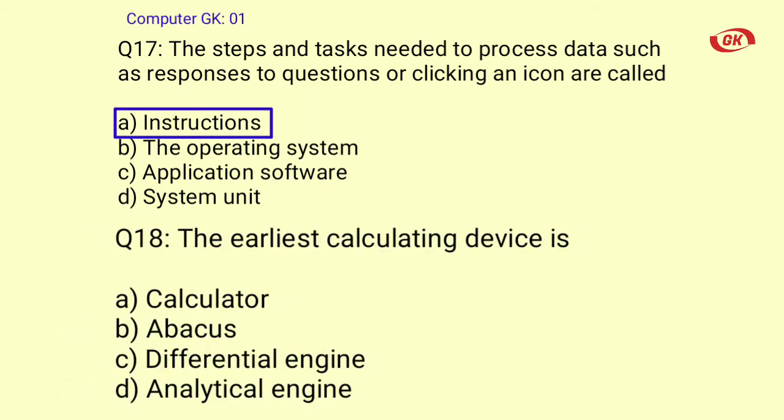Question number 18. The earliest calculating device is A. Calculator, B. Abacus, C. Differential engine, D. Analytical engine. The correct answer is option B. Abacus.